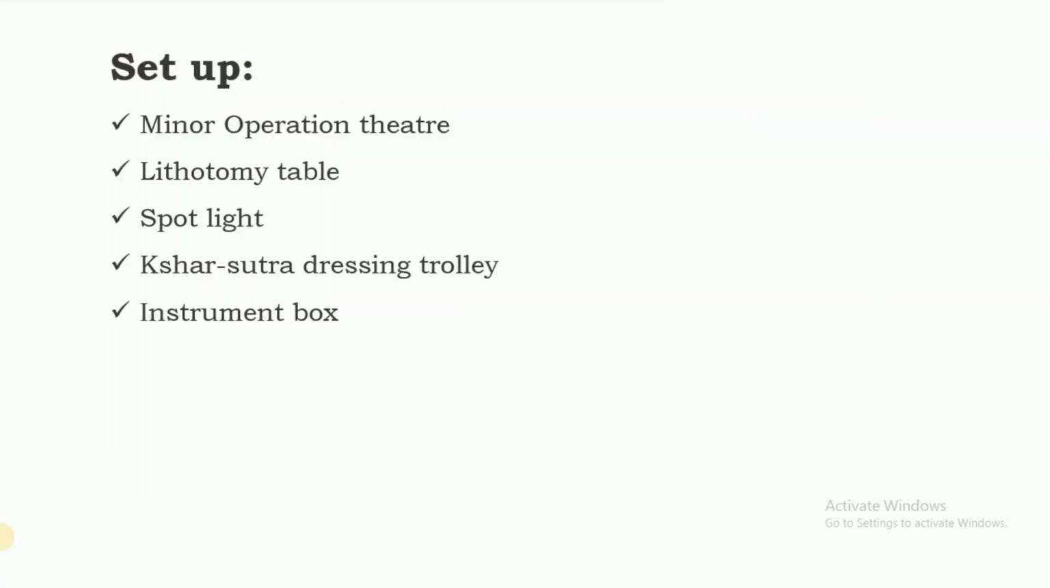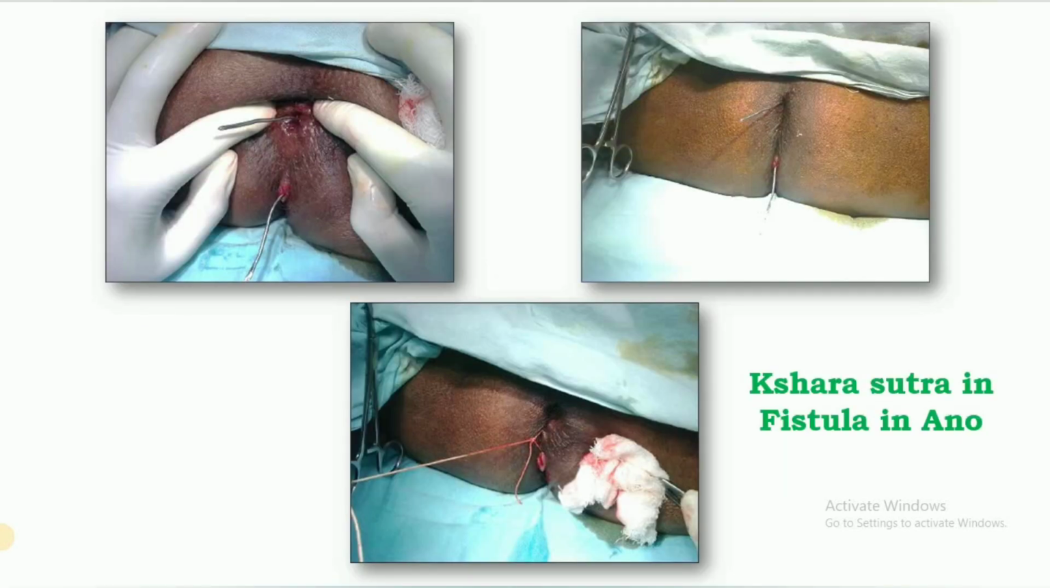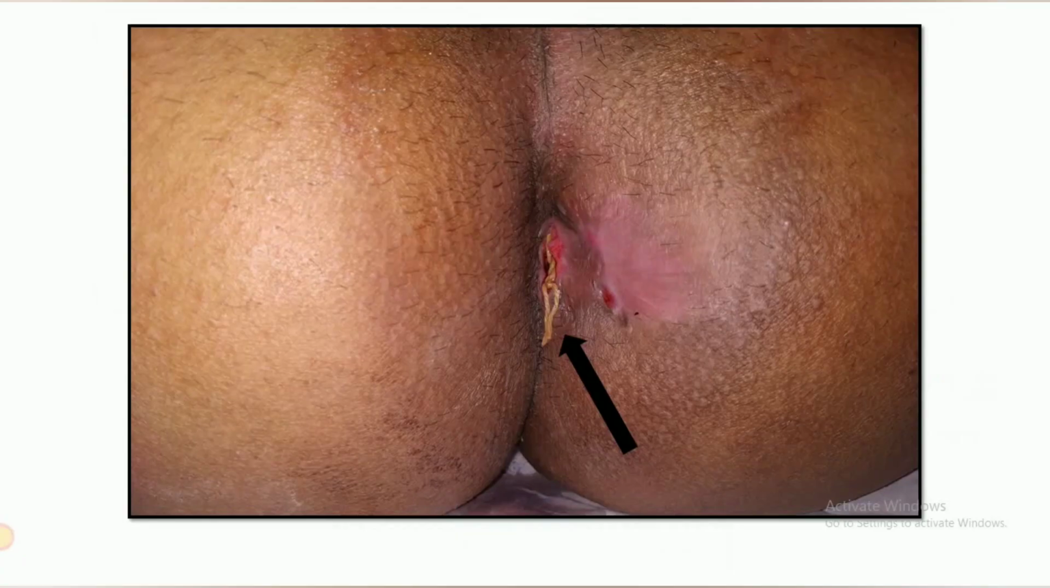We need a setup of minor OT, lithotomy table, spotlight, Shar Sutra dressing trolley, and instrument box. So this is how Shar Sutra is used in case of fistula in ano. This is Shar Sutra in place in case of fistula in ano again.